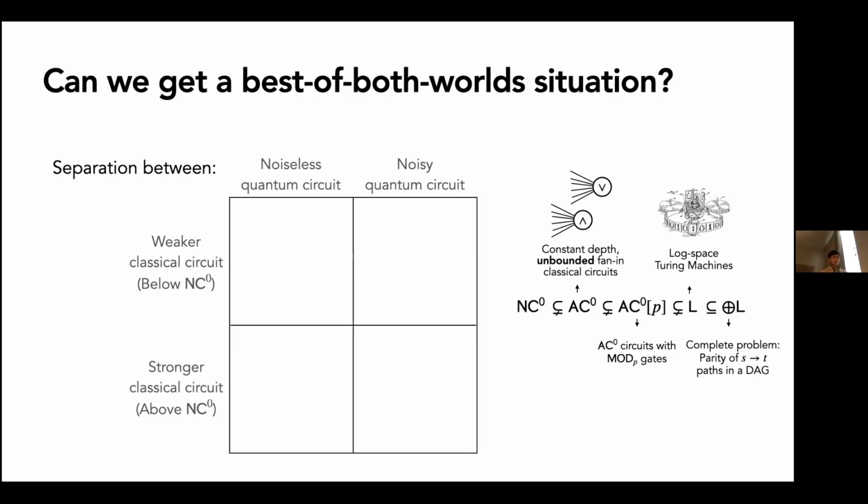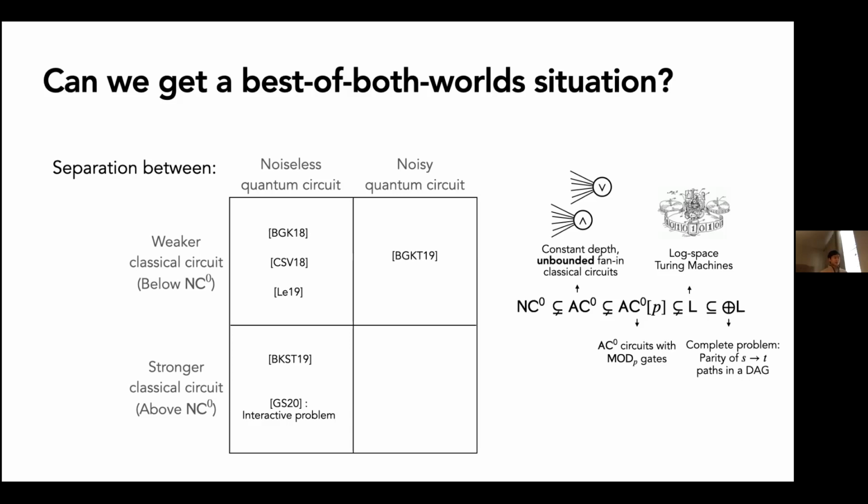Okay, so now that we have these complexity classes, the situation kind of looks like this. We have separations between noiseless quantum circuits and weak classical circuits. This line of work also improved this to stronger classical circuits. And on this bottom, I labeled it with an interactive problem. I'll define what this means later on. On the top right, we have the same result that I was talking about before from BGKT, which is a noisy quantum circuit versus a weaker classical circuit. So this work is about filling in that bottom right corner. Can we prove a separation between noisy quantum circuits and stronger classical circuits?